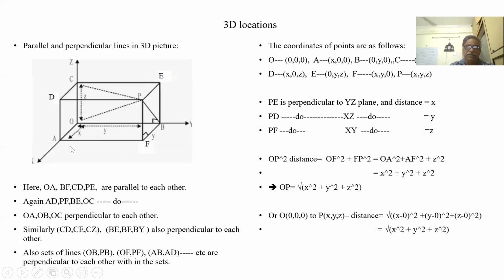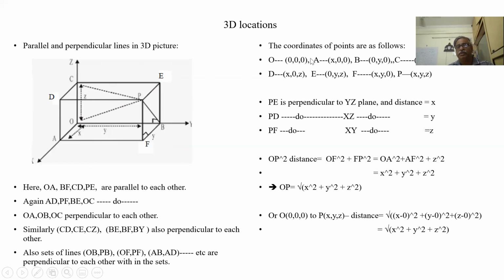So from seeing pictures, we should be able to identify what are the parallel and perpendicular lines to each other. Suppose there is a ring here. Whatever line emerges from the ring in any direction is perpendicular. This is a plane, perpendicular.